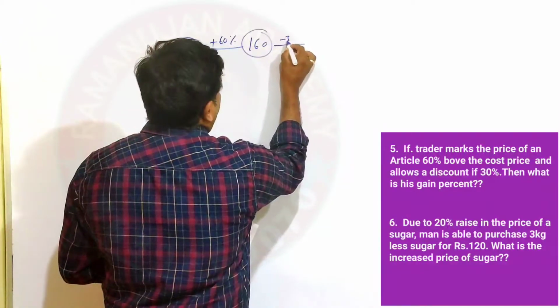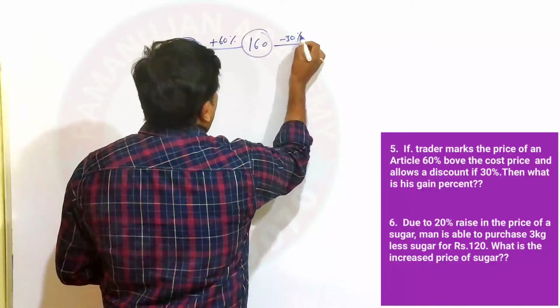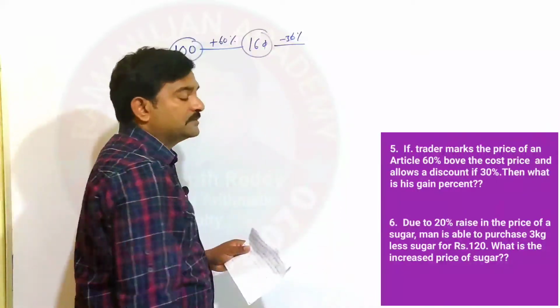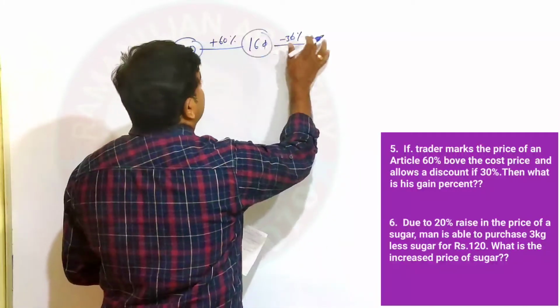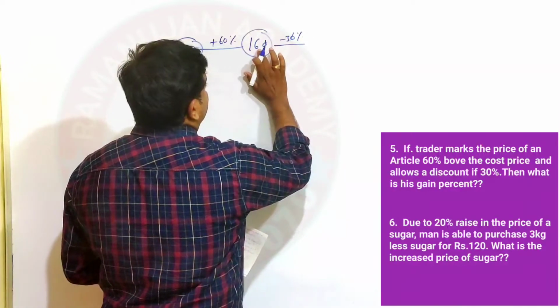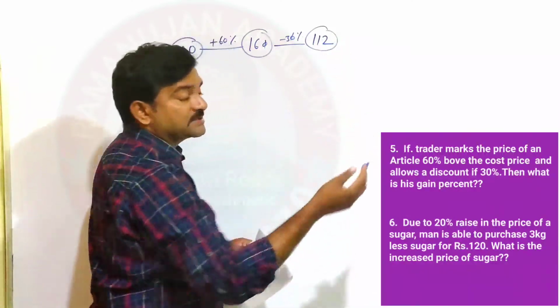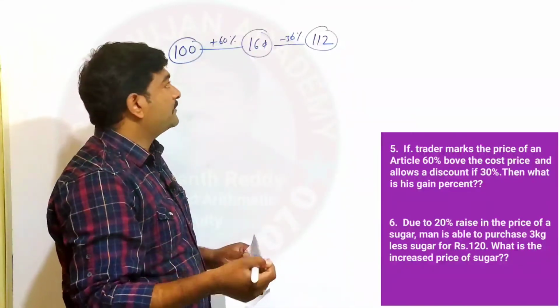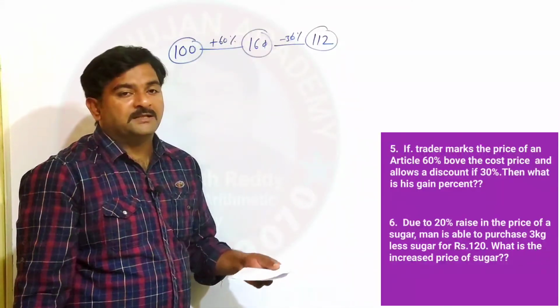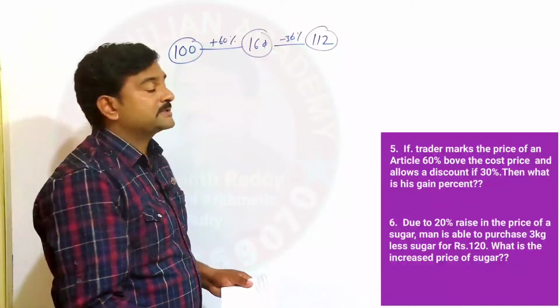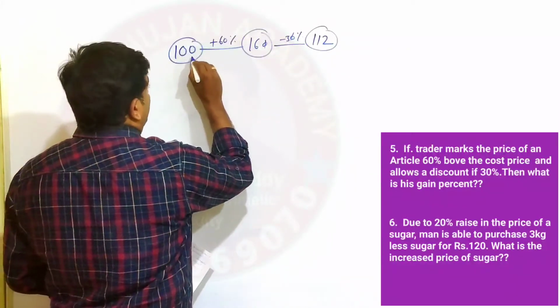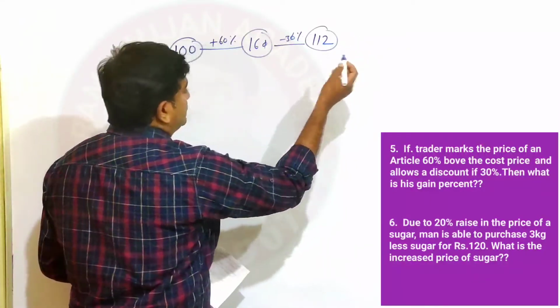He allows a 30% discount, so you have to find the 30% value. So 16 3s are 48. 160 minus 48 is how much? 112. So this is the selling price. After allowing a 30% discount, he is selling that particular article for 112 rupees. So cost price is 100 and selling price is 112.